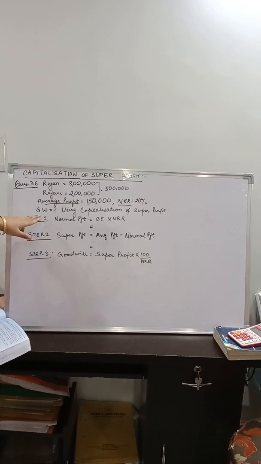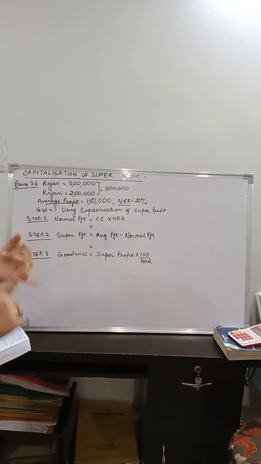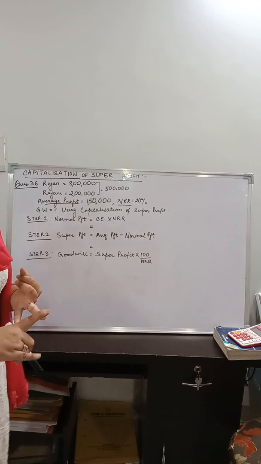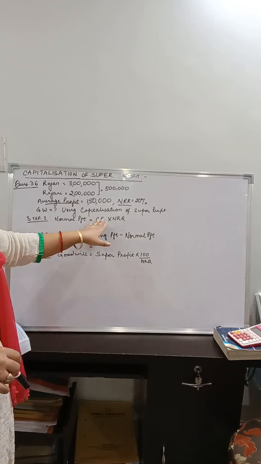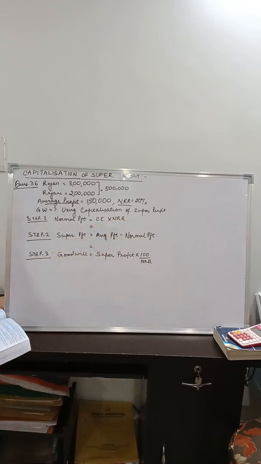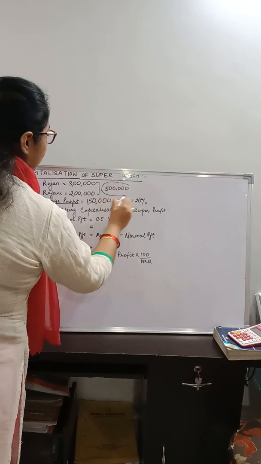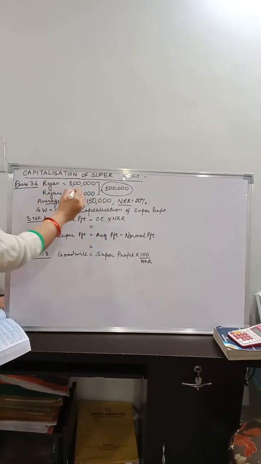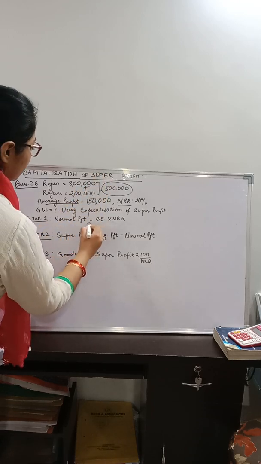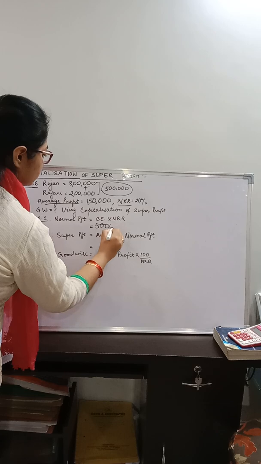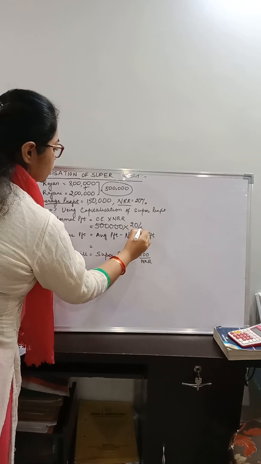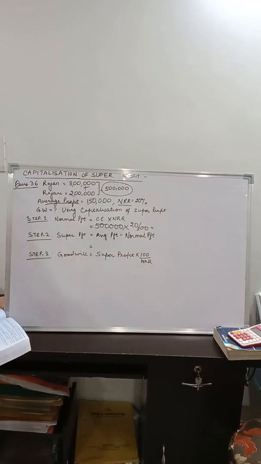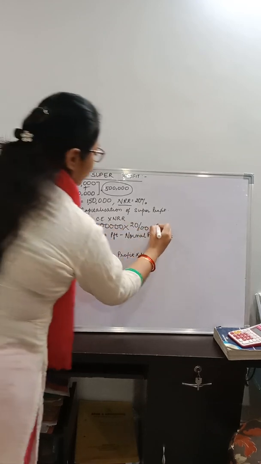The question says it is to be found out on the basis of super profit. Let us first find out the amount of normal profit and super profit, and then we will apply them in the formula. For this you require the normal profit. Normal profit is capital employed into normal rate of return. What is the actual capital employed in the business? The capital of Rajan and Rajani stood at rupees 5 lakh, simply 3 lakh plus 2 lakh rupees. So your normal profit will be equal to 5 lakh multiplied by the normal rate of return, which is 20%.